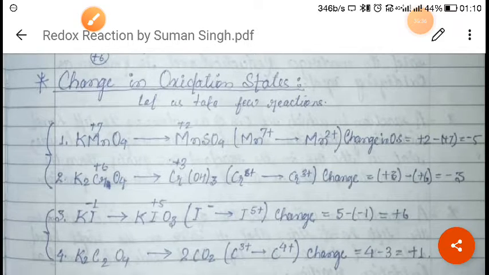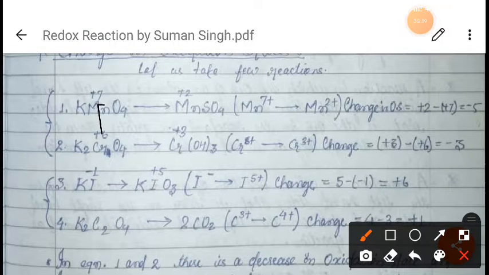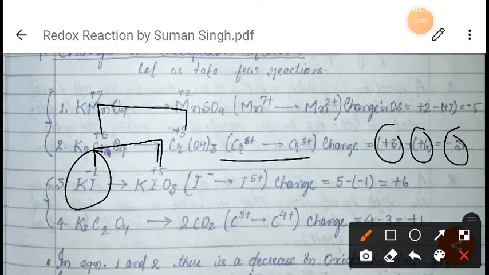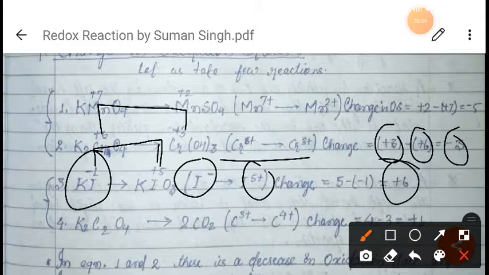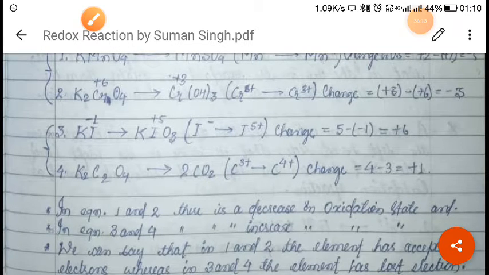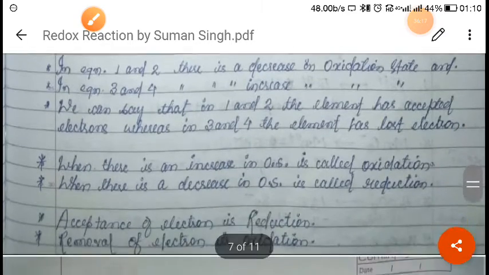Now next, for this one, chromium here is in the +6 oxidation state and it is changing into +3. So the change in oxidation state will be +3 minus +6, which is -3. Next, here iodine is changing from -1 to +5, which means the change in oxidation state is +6. For carbon, the oxidation state is +3 and it is changing to +4, so the change in oxidation state will be +1. In this way we can find the change in oxidation state.